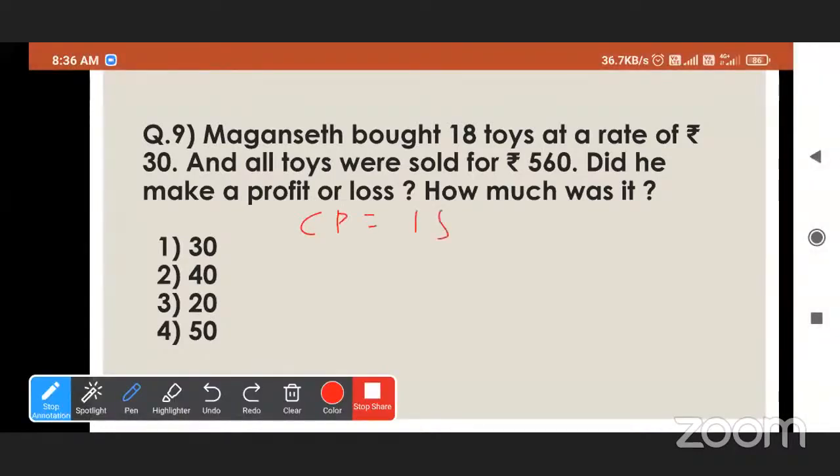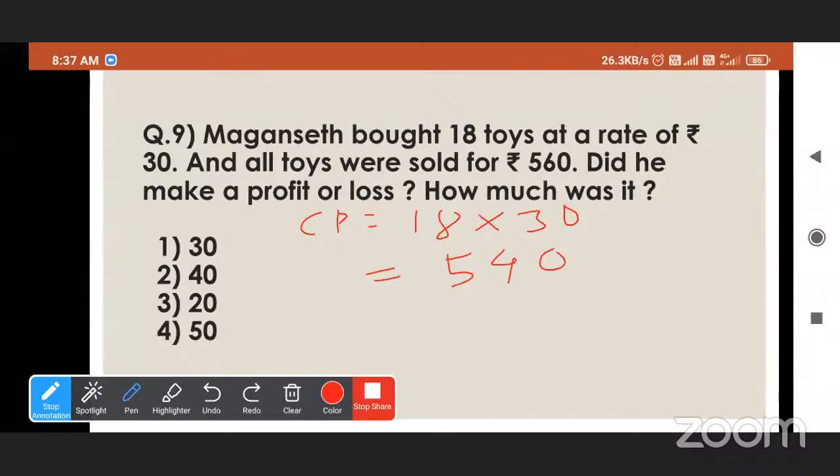18 into 30. Okay. So 18 into 30 is, do the multiplication and tell me the answer. Rupees 540. So what is the total cost price?